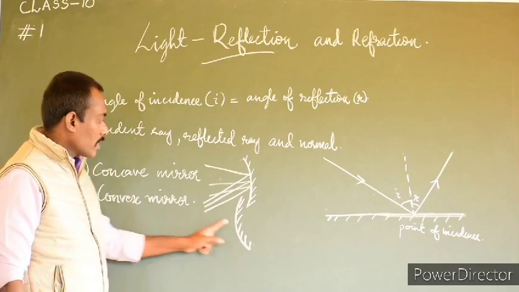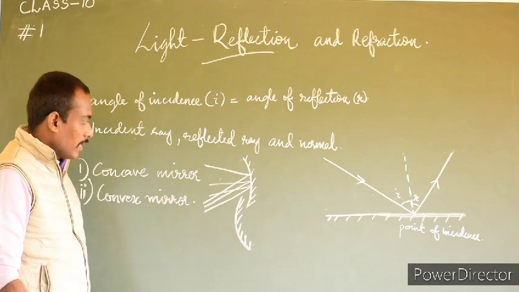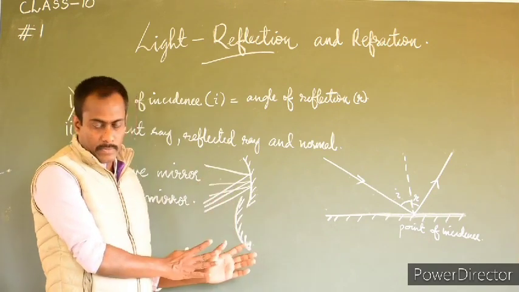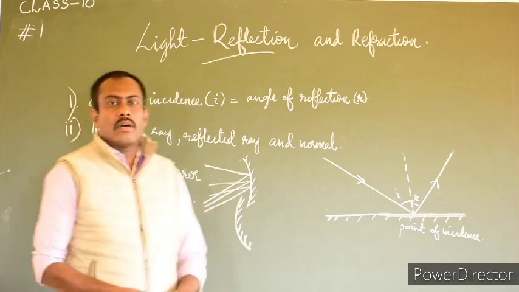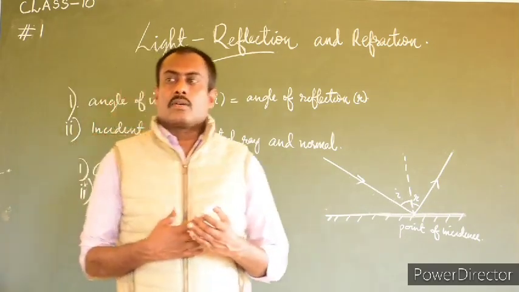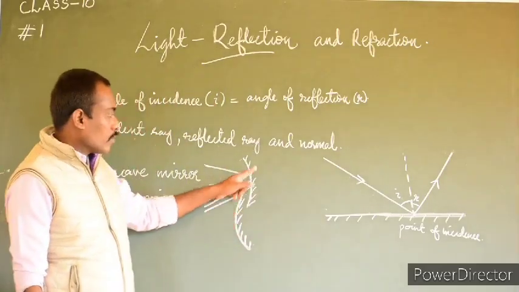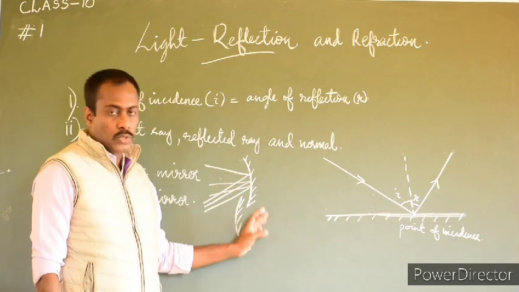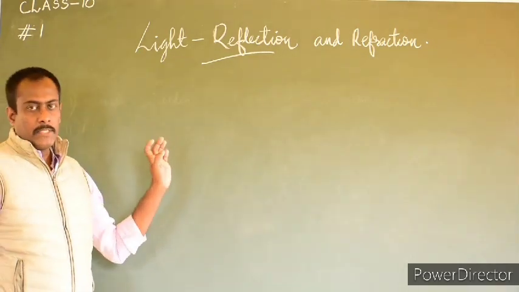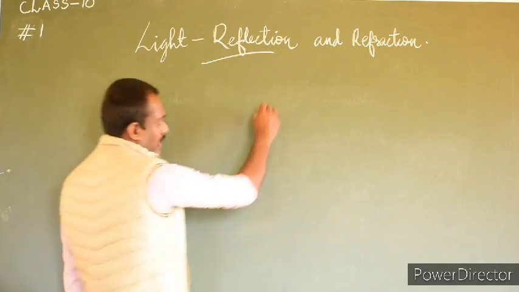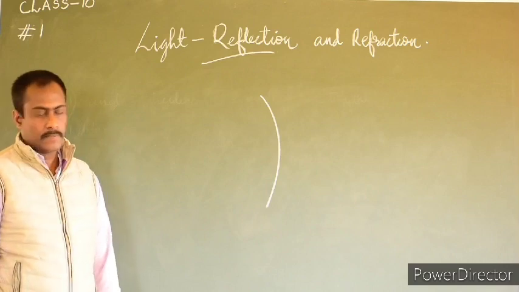Therefore, a convex mirror is always known as a diverging mirror. So these are by nature the spherical mirrors, and they are different. Now, before we go into detail about reflection and spherical mirrors, we need to understand some of the terms associated with spherical mirrors. These terms are common for both concave and convex mirrors.